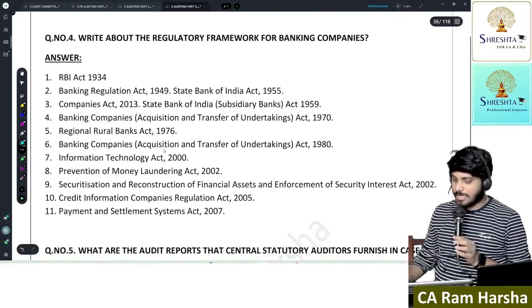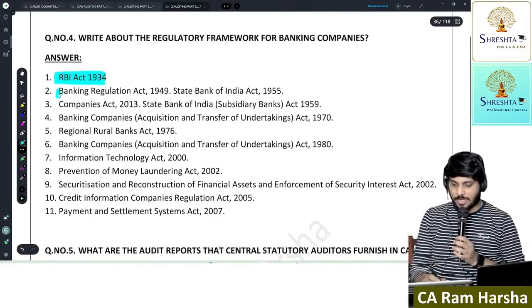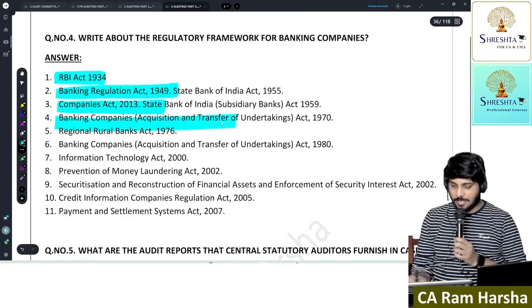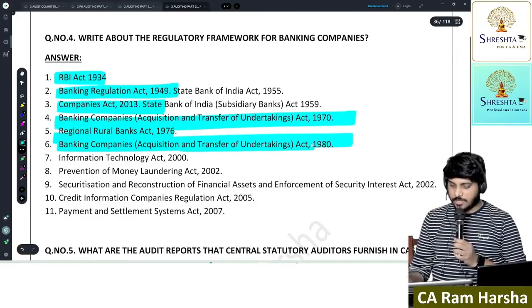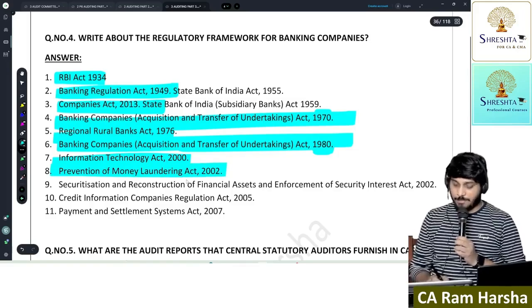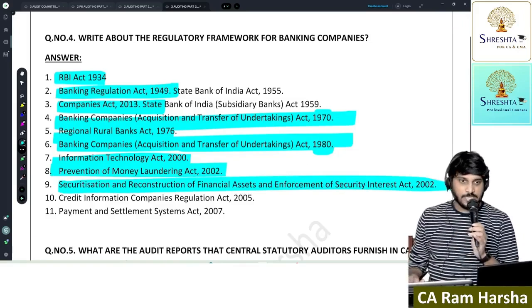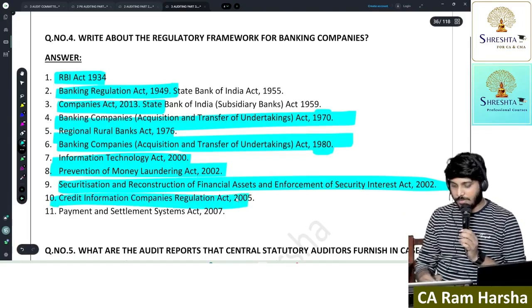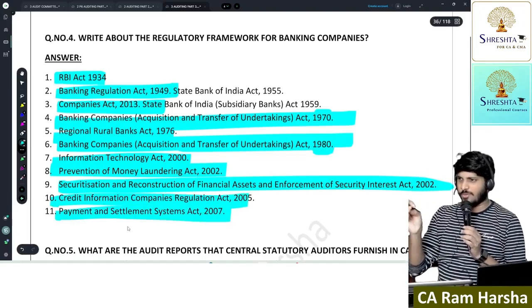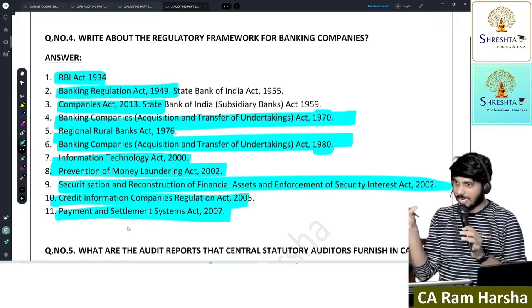Next, regulatory framework. What are the laws and regulations that are applicable to banks? RBI Act, Banking Regulation Act, Companies Act, Acquisition and Transfer of Undertaking Act 1970 and 1980, RRB Act, any one you can remember. IT Act, PMLA, Prevention of Money Laundering Act, SARFAESI, Securitization and Reconstruction of Financial Assets and Enforcement of Security Interest Act, Credit Information Companies Act, Payment and Settlement Systems Act. These are only a few.